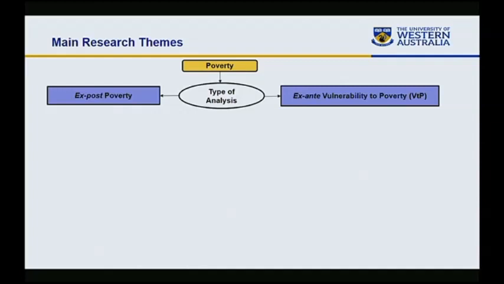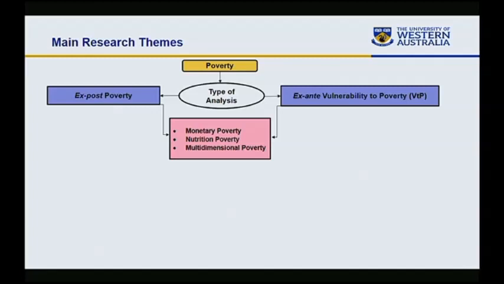That's the main theme of my PhD research. I analyze poverty based on both the ex-post poverty concept and ex-ante vulnerability to poverty. And I use different indicators to measure these two. For example, monetary poverty, which is based on consumption expenditures.